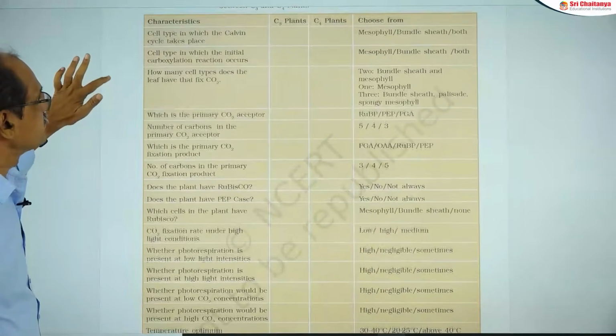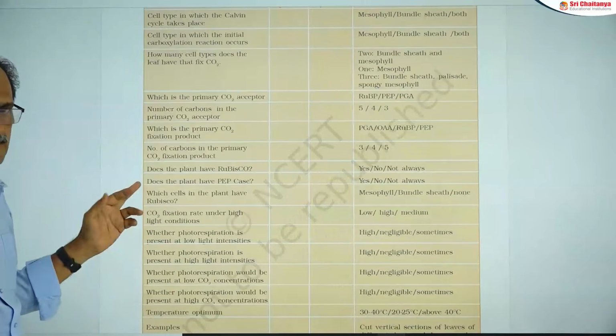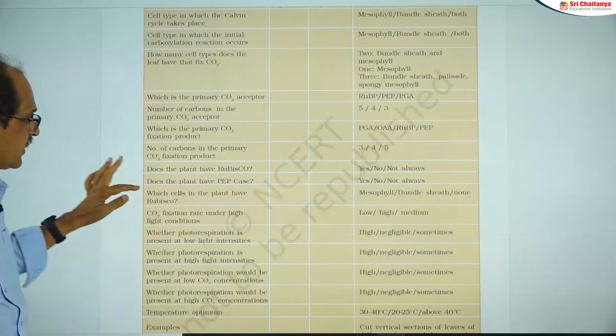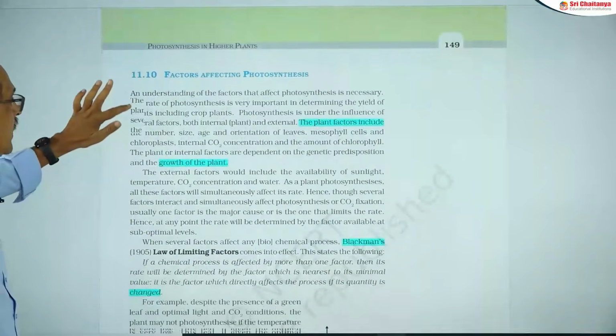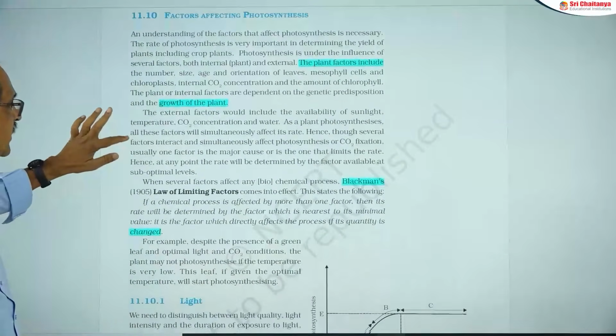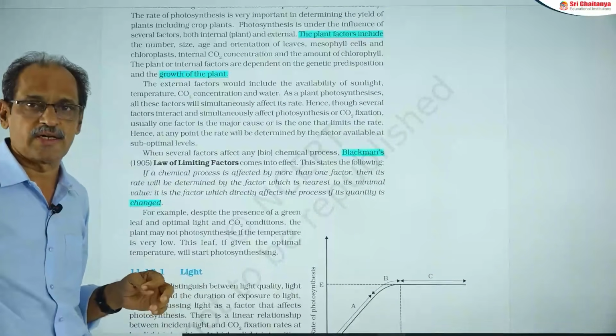Next one is the differences between C3 and C4. We already discussed all these points, but anyway here they are directly given in tabular form. And the last aspect here is the factors affecting photosynthesis. There are two types, external factors and internal factors.